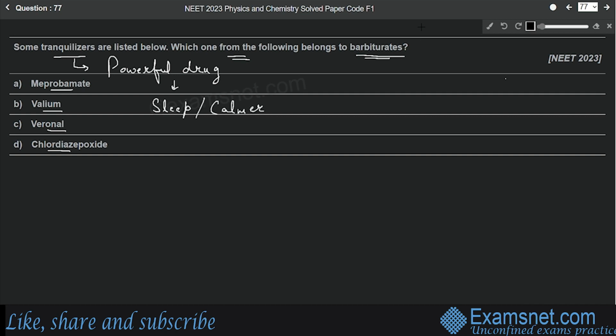And what are barbiturates? These are a class of tranquilizers which are actually derivatives of barbituric acid. And what is the formula of barbituric acid? It is C4H4N2O3. Now out of all the options, veronal is barbiturate. It is a derivative of barbituric acid, and all others are other classes of tranquilizers. So option C will be the correct answer.